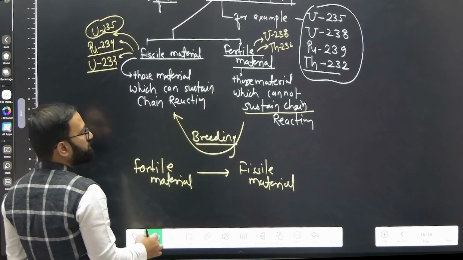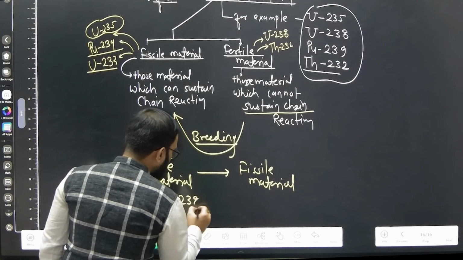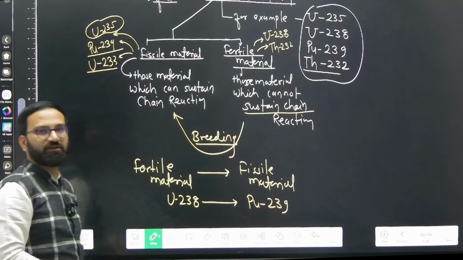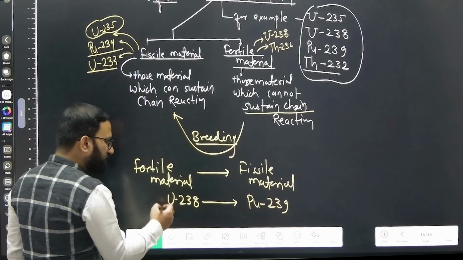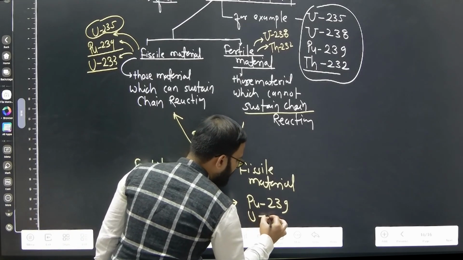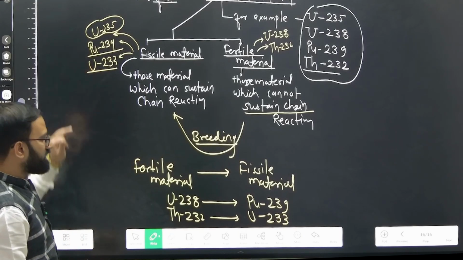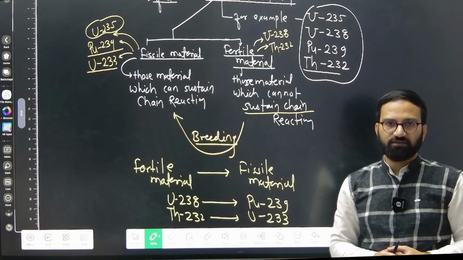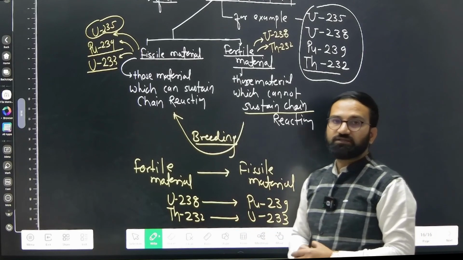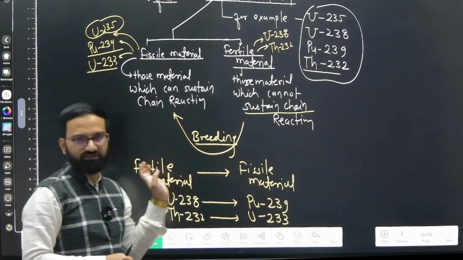There are different types of breeder reactors for that. Now we have uranium 238, right? We can transform this uranium 238 into plutonium 239. We can do that with our advanced reactors. Similarly, we can convert thorium 232 into uranium 233. Now I told you that uranium 233 and plutonium 239, these two are the fissile materials which can sustain the chain reaction. It means we can utilize these two materials for producing electrical energy, because they can sustain the chain reaction. So this is what we call breeding and transformation.